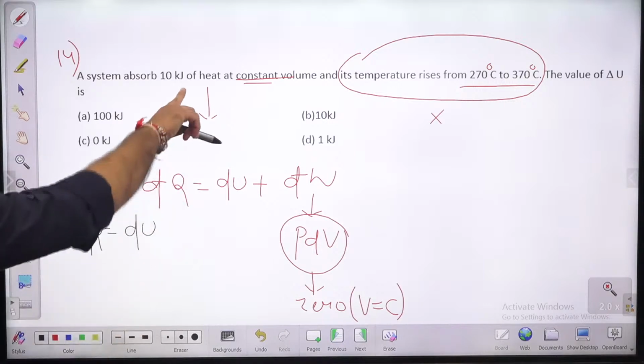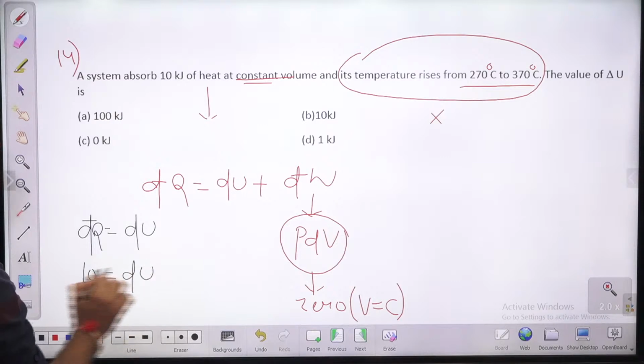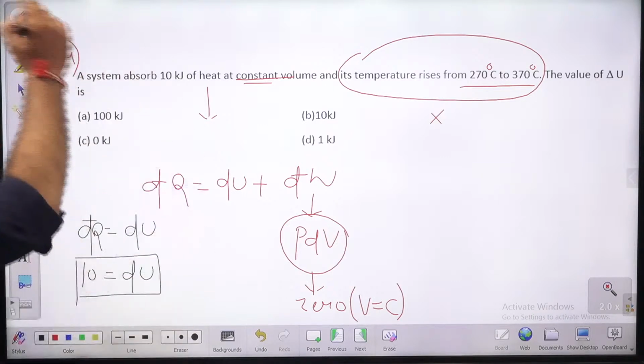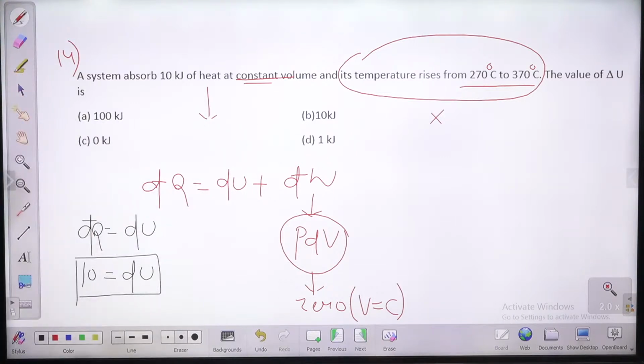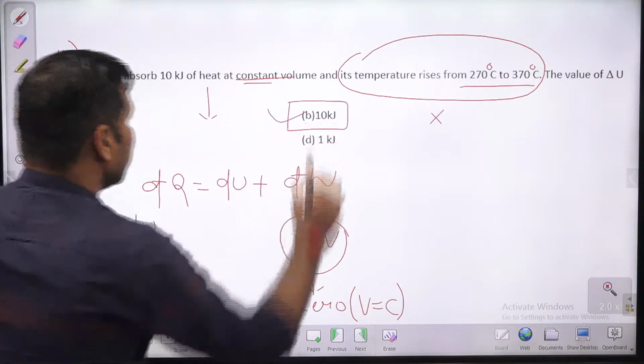So 10 kilojoule of heat is absorbed means this is positive. अगर ये पॉजिटिव है तो इंटरनल एनर्जी भी बढ़ेगा बच्चों। In a constant volume process, if you are adding heat, internal energy is going to increase. In a constant volume process, if you are rejecting heat, internal energy is going to decrease. तो यहाँ पे आंसर 10 kilojoule. B is the right answer.